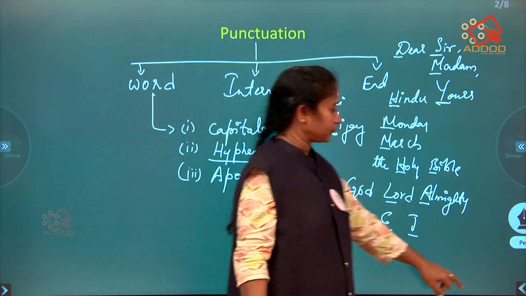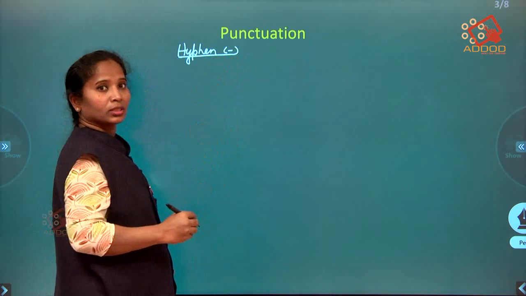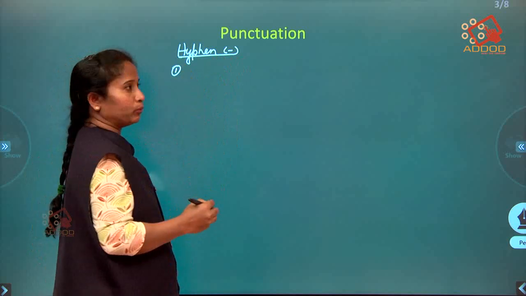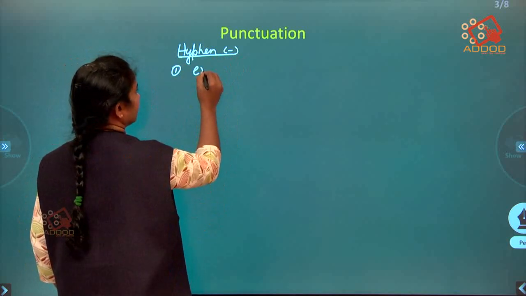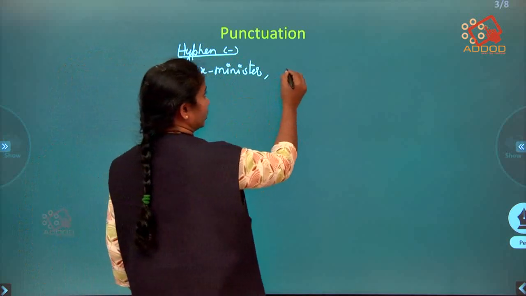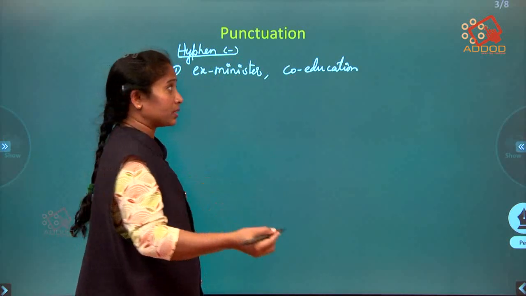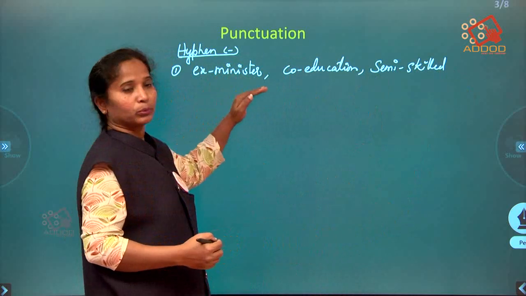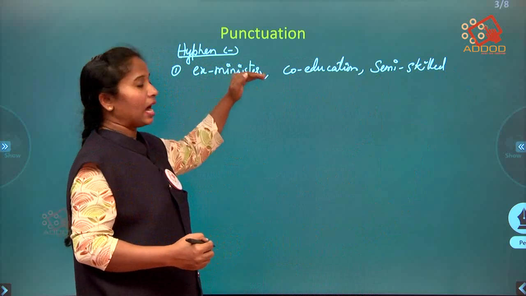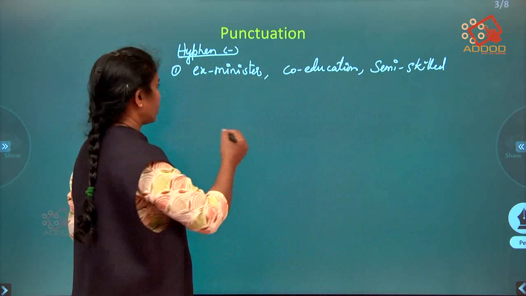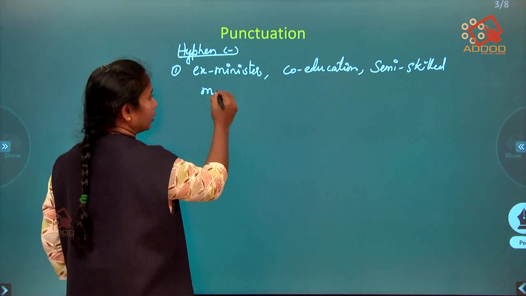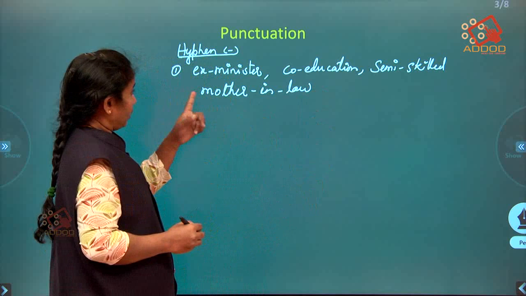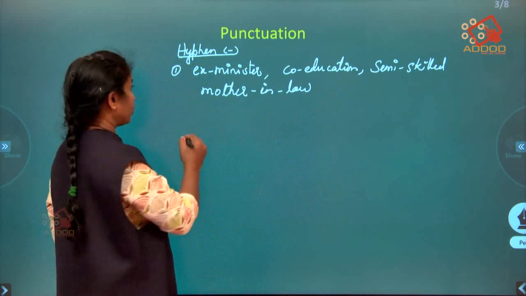Where to use a hyphen? A small dash. Whenever we are using a compound word like ex-minister or co-education, we can say semi-skilled worker. Whenever there are compound words like this, we are supposed to use a hyphen between the two words. Also we use it for mother-in-law. Even here we use it. Next, where do we use it? We also use it in numbers.